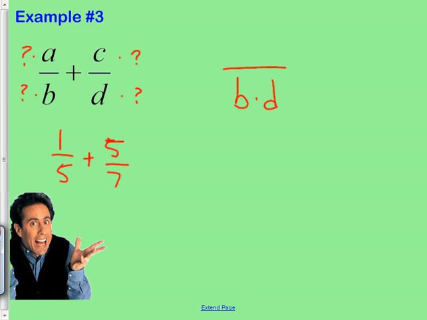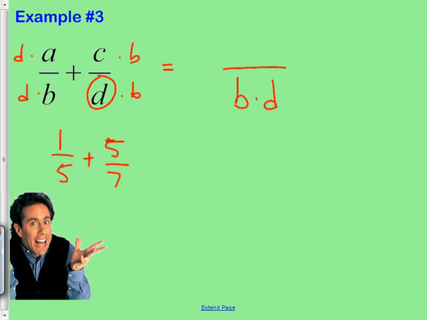Well, this one's already got a D, so I have to multiply it by B. And if I multiply by B on the bottom, you have to multiply by B on the top, and then the same on the other side. If this one's already got a B, so we have to times it by D. All right, go ahead and finish the deal if you haven't already, and write me an answer. This is where it gets to be actually higher algebra level. Otherwise, it was actually like 4th grade level, so maybe 3rd.